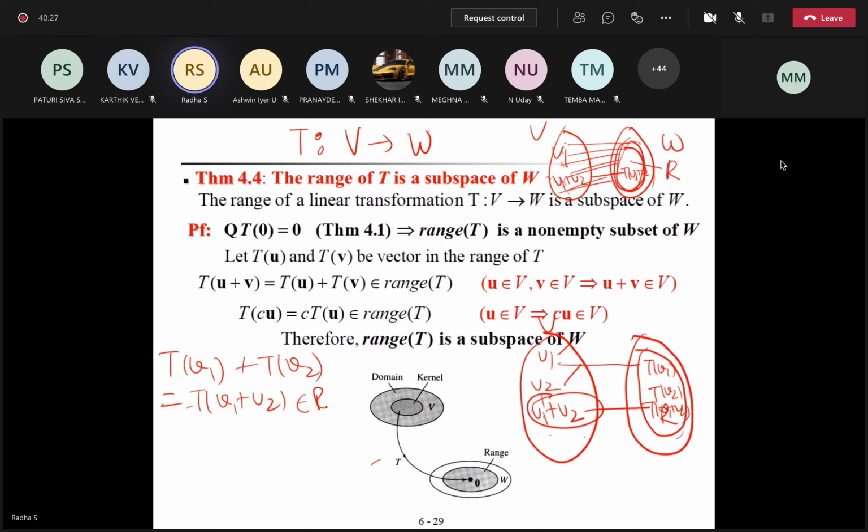So I took two elements in the range and I proved that the sum belongs to the range. Correct? Can you understand? Yes, ma'am. Others? Yes, ma'am. Got it. So the second property is also okay.